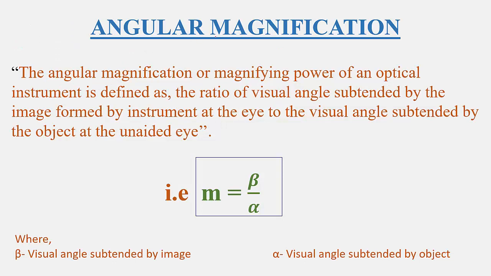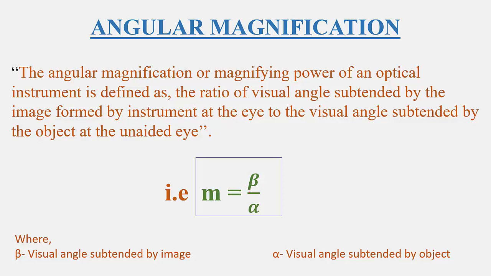So how to define angular magnification? The angular magnification, or it is also called as magnifying power of an optical instrument, is defined as the ratio of visual angle subtended by the image formed by instrument at the eye to the visual angle subtended by object at the unaided eye. Means without using instrument, unaided eye or naked eye. That is m equal to beta divided by alpha.